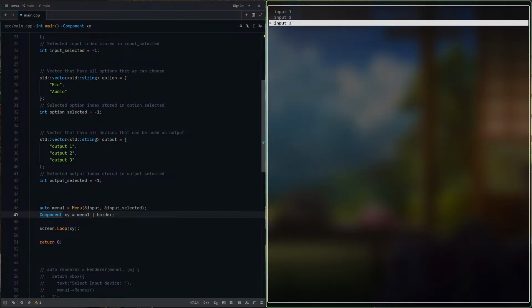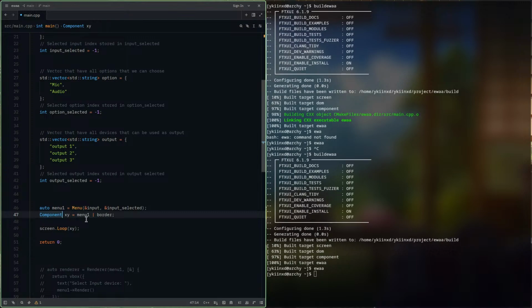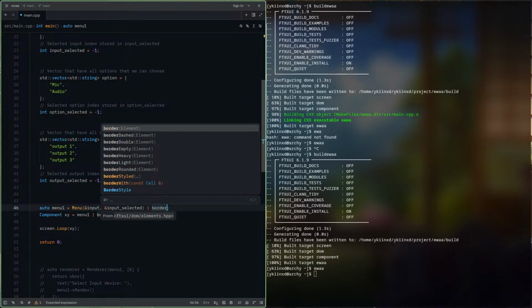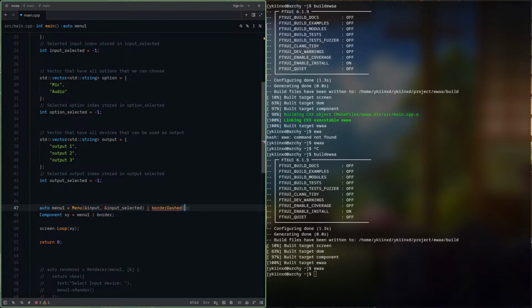It's just working fine. But now what if, instead of passing this parameter and this pipe function here, I directly do it here and then pass menu one here. I think it should work. We are not using any element.